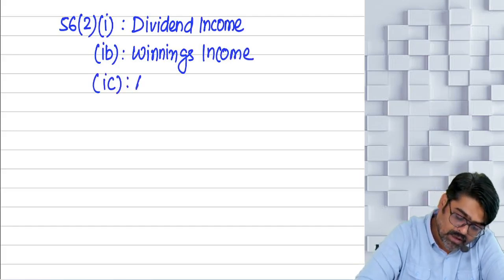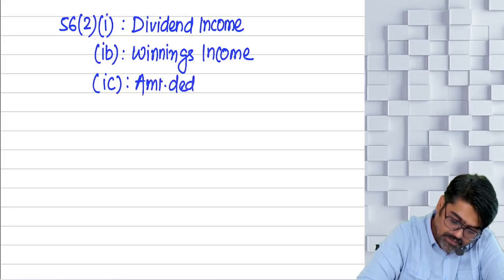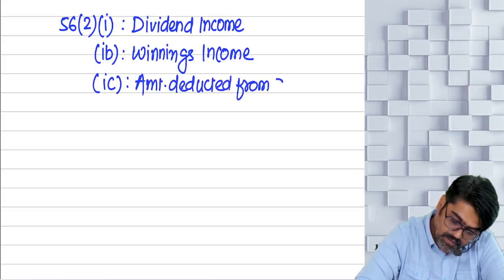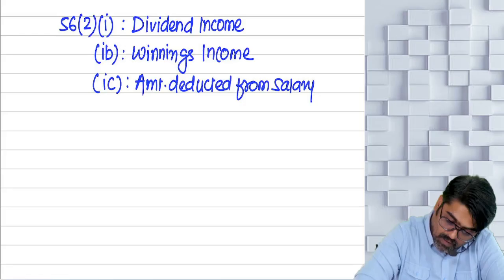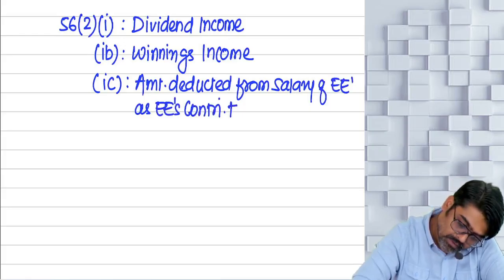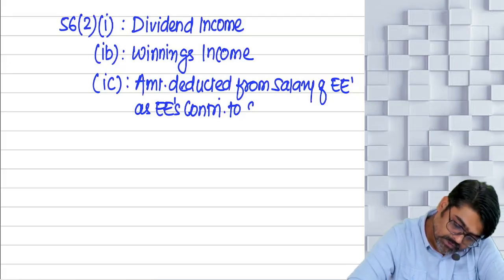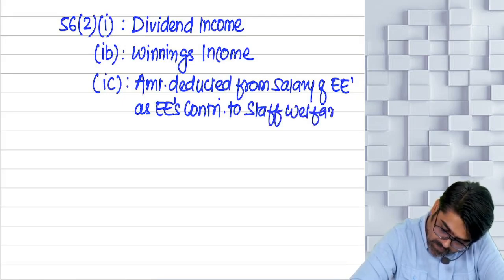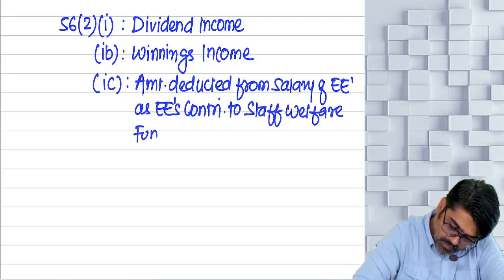In 1C, you will get the amount deducted from the salary of the employee as the employee's contribution to staff welfare funds or schemes.